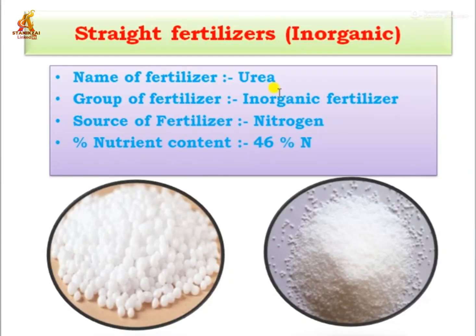We can see the first one, straight fertilizers. These are fertilizers which supply only one major plant nutrient. That is called a straight fertilizer, an inorganic or chemical fertilizer. The first one is urea, that is the name of the fertilizer. The group is inorganic fertilizer, the source of fertilizer is nitrogen, and the nutrient content in urea is 46% nitrogen.